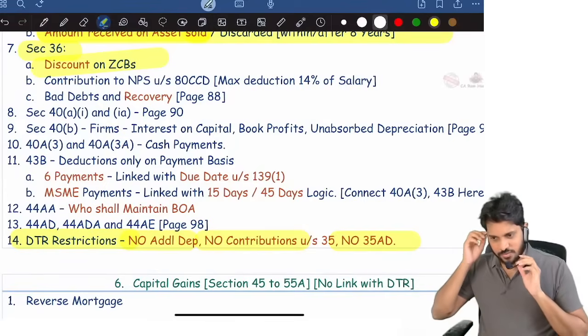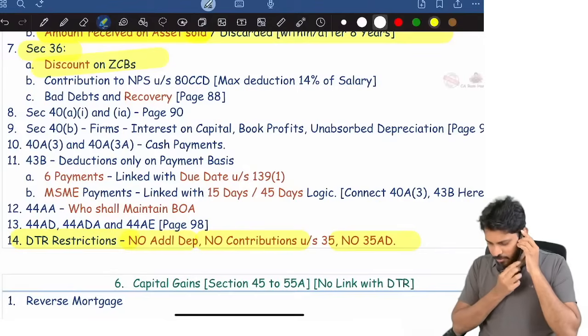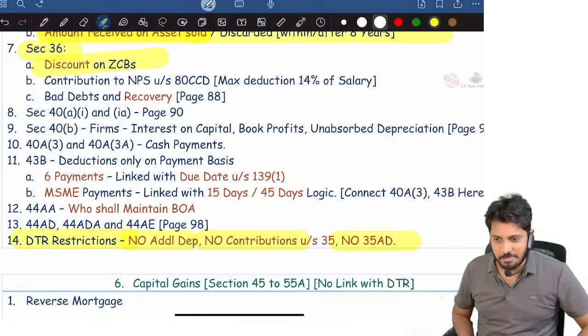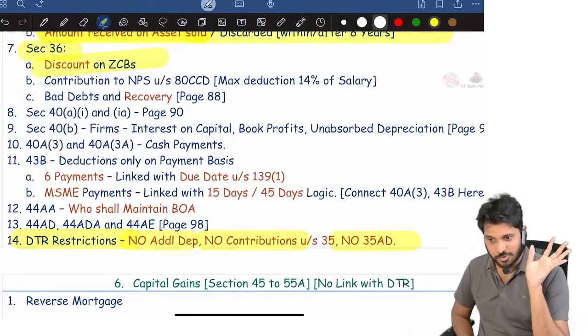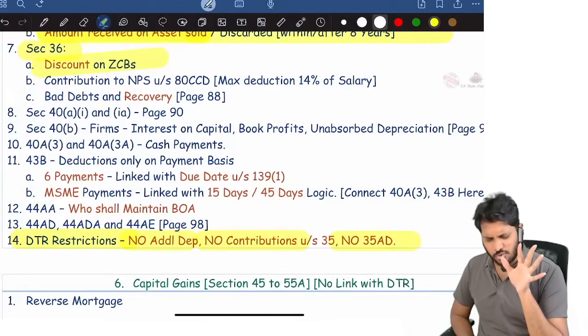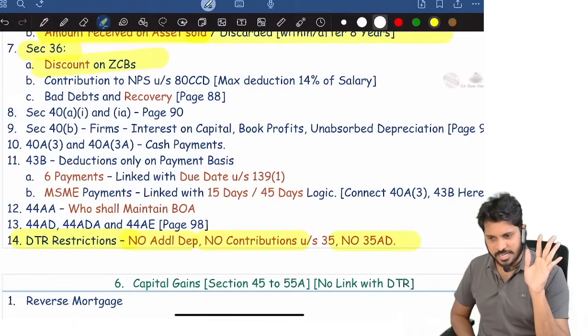Somebody is asking advice for getting all India rank. Very simple, five months you have to study. Only study, apart from coaching. At least with the coaching, if I have to say, eight months you have to study. Daily 10 hours you have to study. Eight months, 25 days in a month. That's the formula for all India rank.